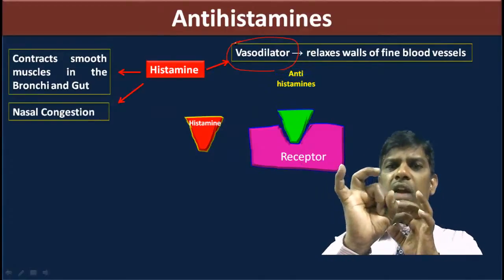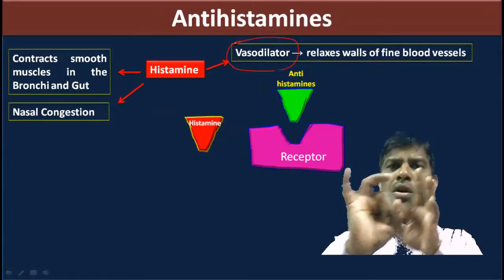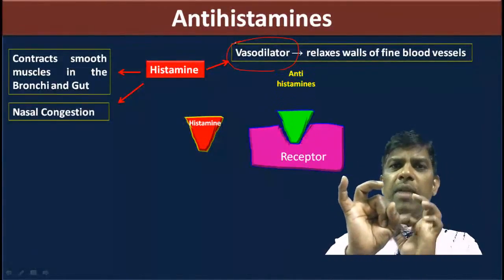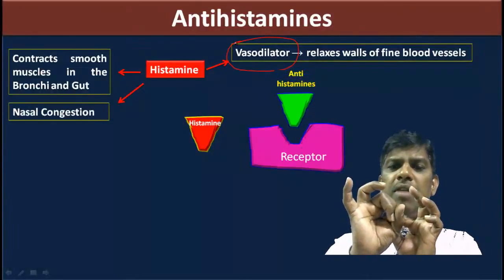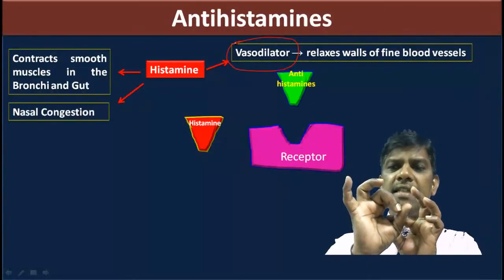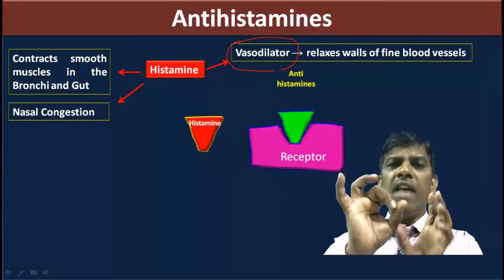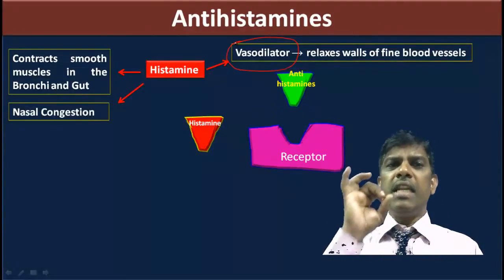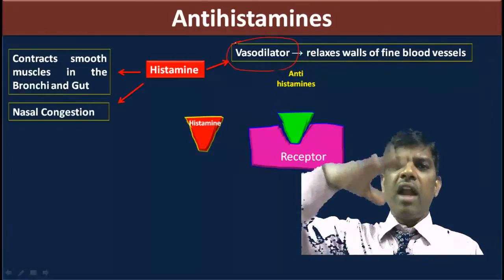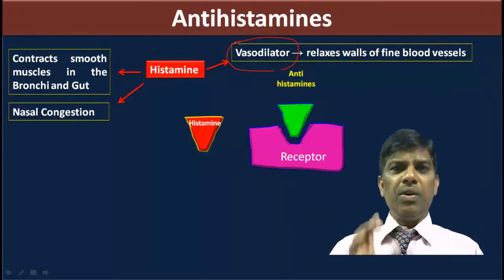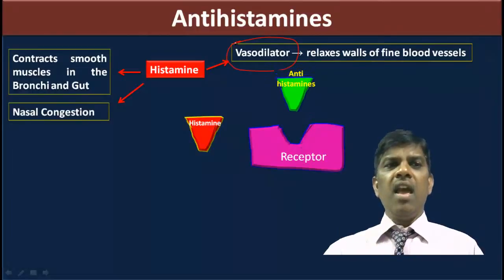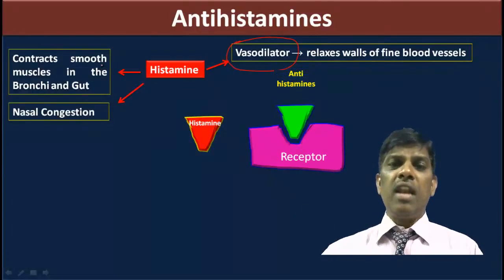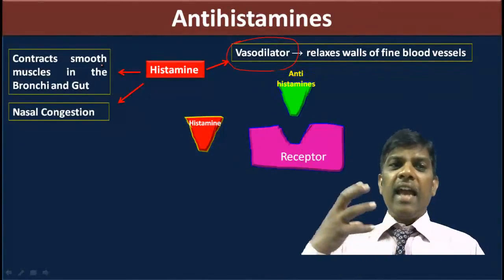If the vessel is narrow, it is difficult for the blood to pass. Blood is a thick fluid. So what does histamine do? It relaxes the vessels, so that vasodilation makes the blood pressure low. So histamine keeps the blood pressure under control. This is one thing. And the same histamine, when it goes into the lungs and smooth muscles